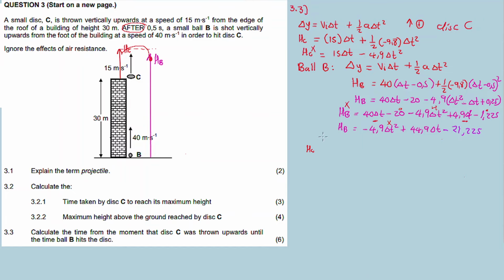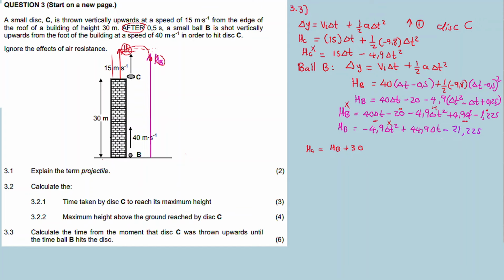Why do I say so? Because HB and HC meet up at this point, and the distance from here to here is HC. Adding the 30 meters, I get HB. So how about we express HC in terms of HB, right?